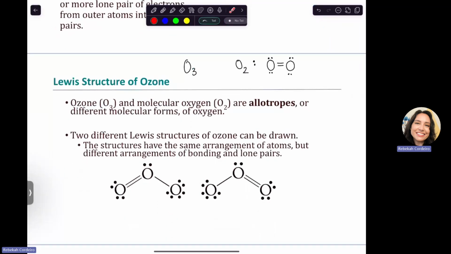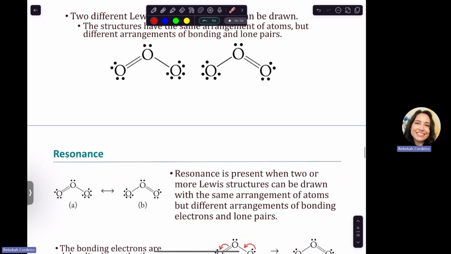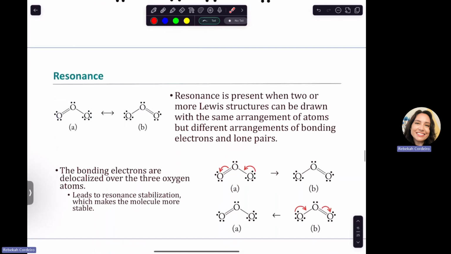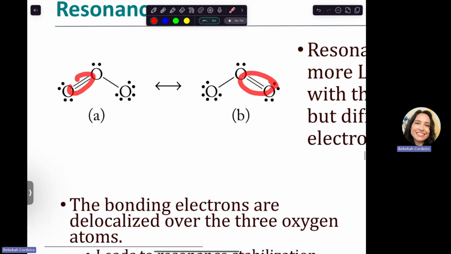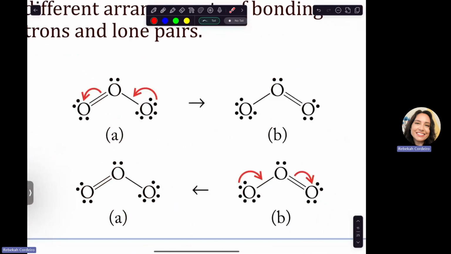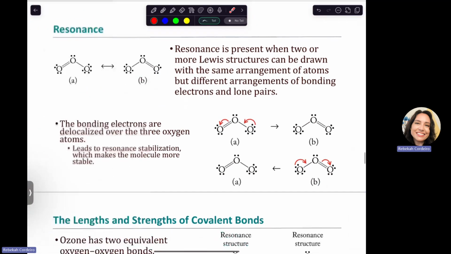Now, maybe you drew your double bond on the left oxygen, or maybe you drew it on the right oxygen. But actually, both are correct. And so we call this resonance. Resonance is present when 2 or more Lewis structures can be drawn with the same arrangement of atoms, but a different arrangement of bonding electrons and lone pairs. So if I can just pop my electrons around and share them so that both oxygens get to experience the double bond, basically that's what really happens in real life. The electrons just hop around and go back and forth and back and forth. They resonate, and that's what gives us resonance structures.